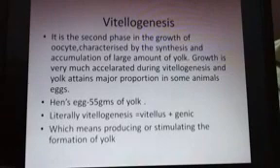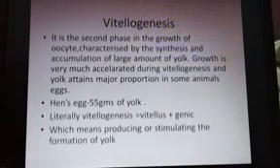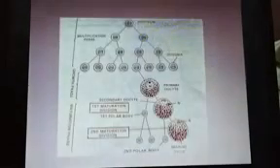Growth is very much accelerated during vitellogenesis, and yolk attains a major proportion in some of the eggs. For example, in hen, the egg contains around 55 grams of yolk. The literal meaning of vitellogenesis: it consists of two words, vitellus plus genic, which means producing or stimulating the formation of yolk.